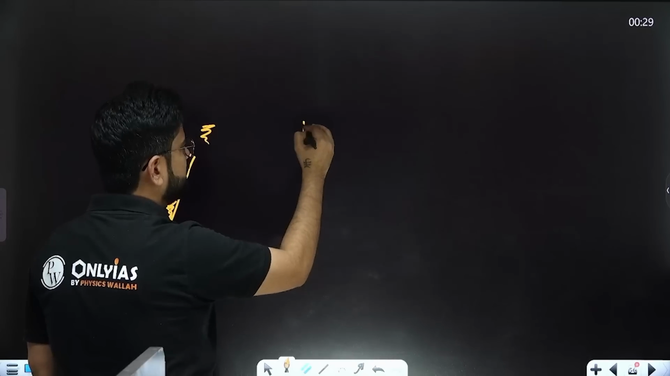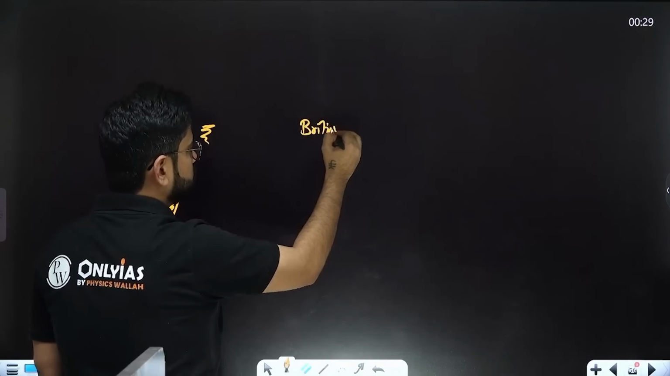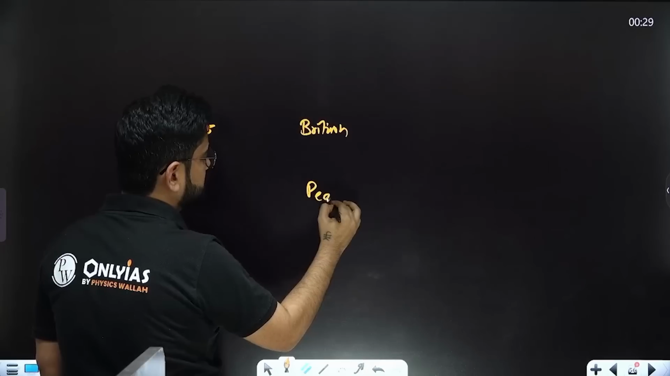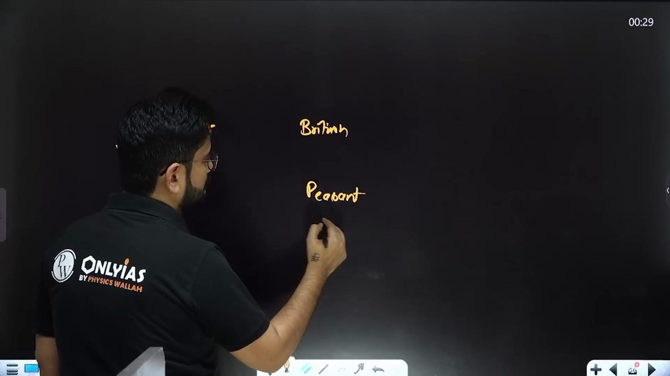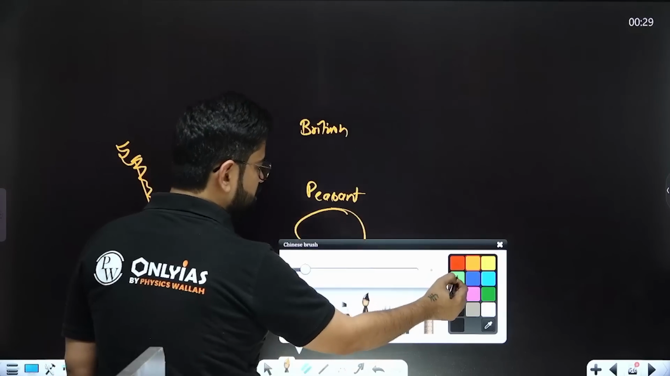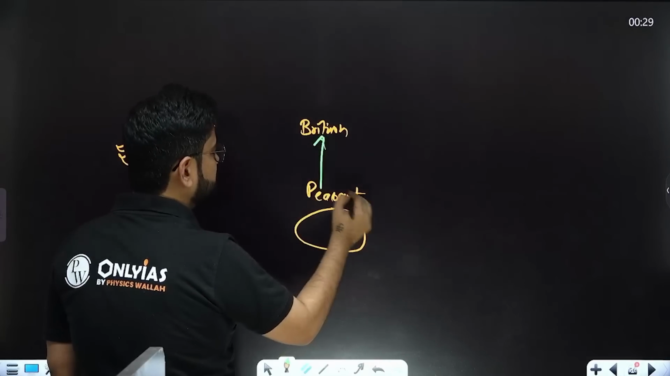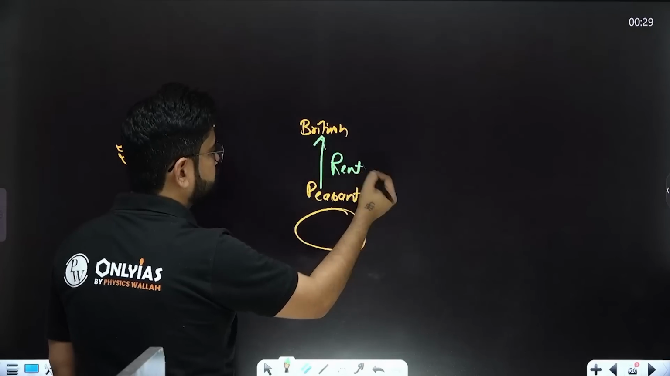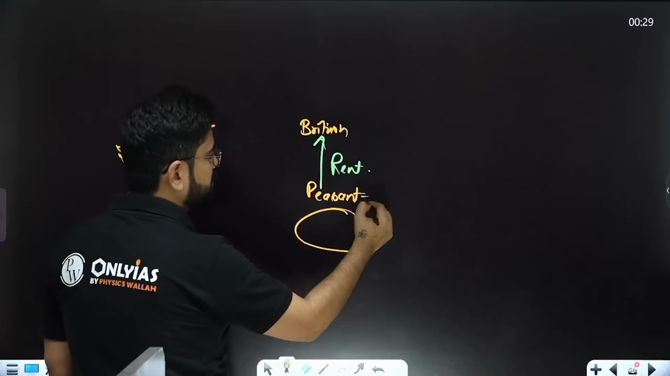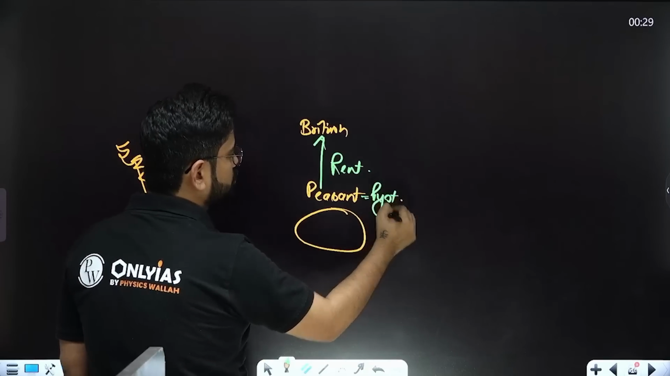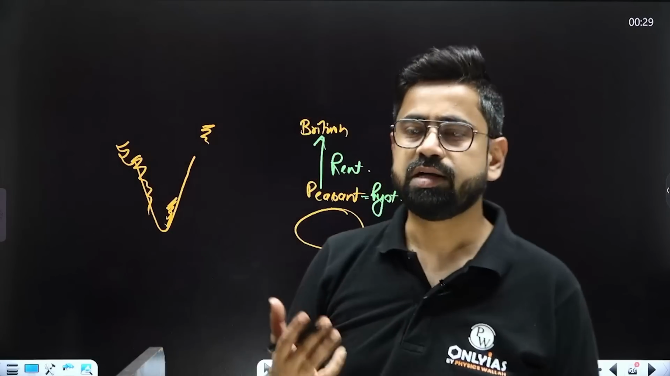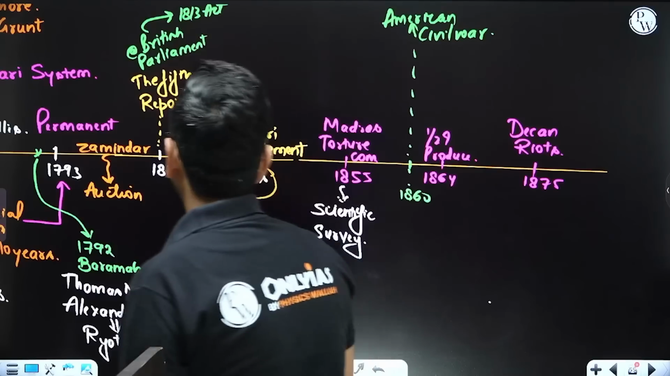The British government decided that suppose there is a peasant and he has a land, then there should be no intermediary. The peasant should pay the rent directly. Raiyat means peasant, so that is the reason it is called the Raiyatwari system. Now it sounds good, right? It sounds good that it's a direct system, but it is actually not good.